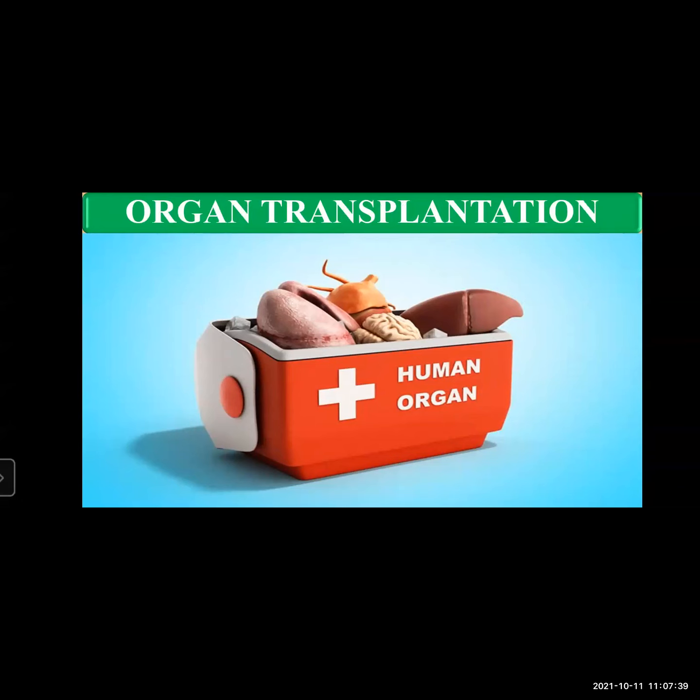Then the next is organ transplantation, where stem cells can be used. In case of failure of organs like the kidney and liver, those can be produced with the help of stem cells and they can be transplanted.